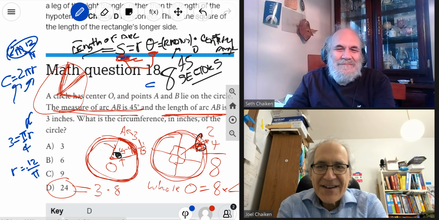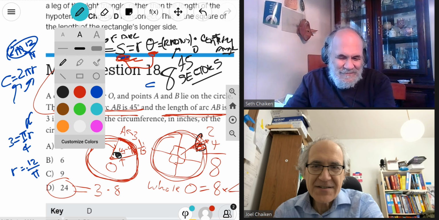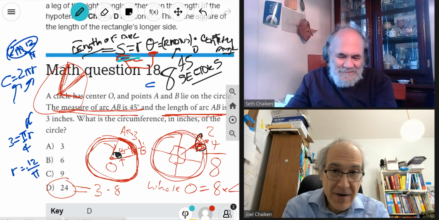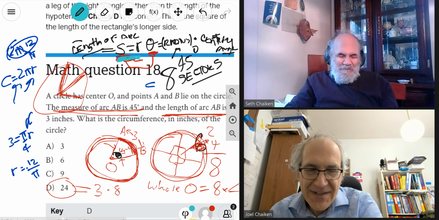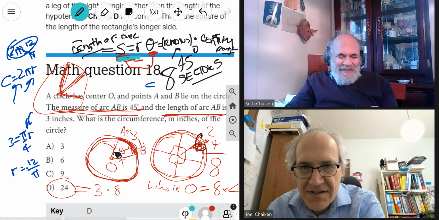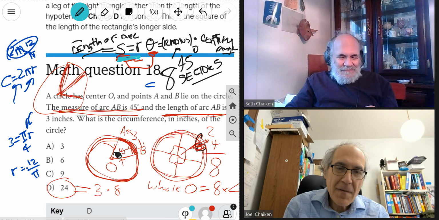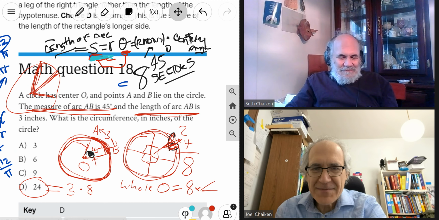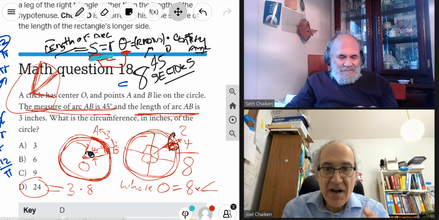So you can do it that way, but you have to know 3 things, as Seth so wisely said. The circumference of a circle is 2 pi r. The length of a sector, which is part of a circle, is r times theta, where theta is in radians. And you have to know the 45 degrees in radians. So yeah, the ratio way is the way to go. Usually when you have problems like these, try to use ratios.